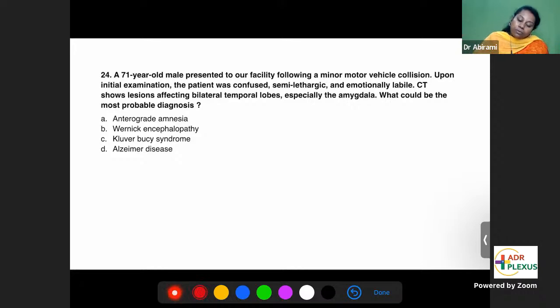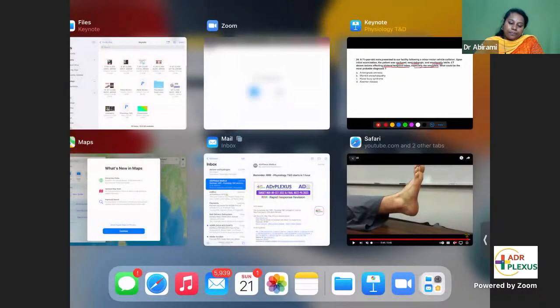A 71-year-old male patient presented with a minor motor vehicle collision. Upon initial examination, the patient was confused, semi-lethargic, emotionally labile. CT shows bilateral temporal lobes are damaged, especially the amygdala. What could be the most probable diagnosis? Yes, this one, did you answer this one? Let's see how many of you have answered this.